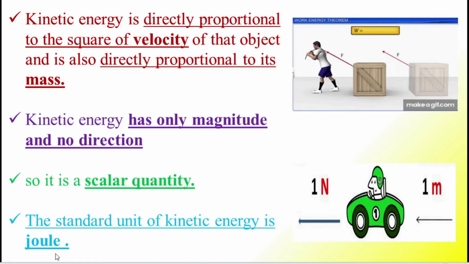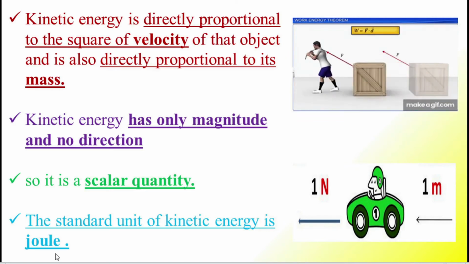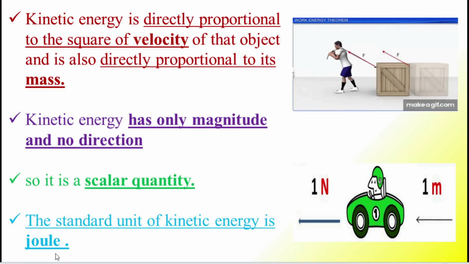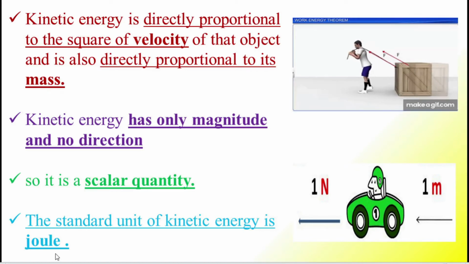So students, kinetic energy has only magnitude. There is no particular direction in kinetic energy, so it is a scalar quantity. Students, already we know the standard unit of kinetic energy. What is the standard unit of kinetic energy? The standard unit of kinetic energy is joule.